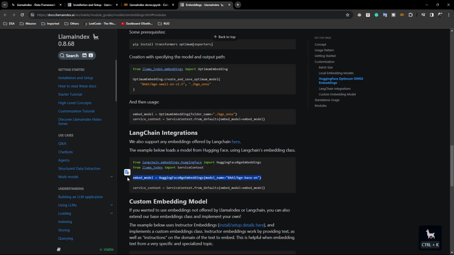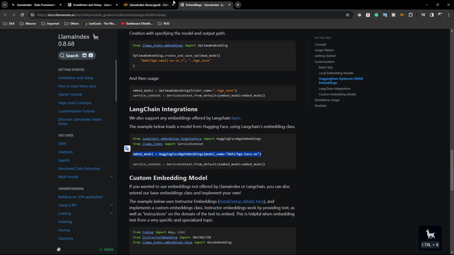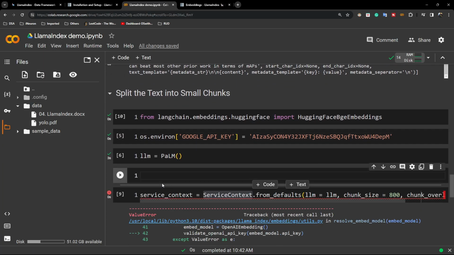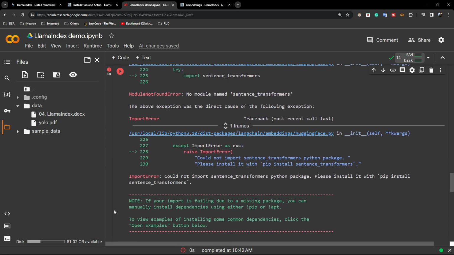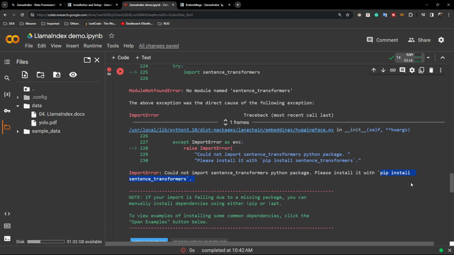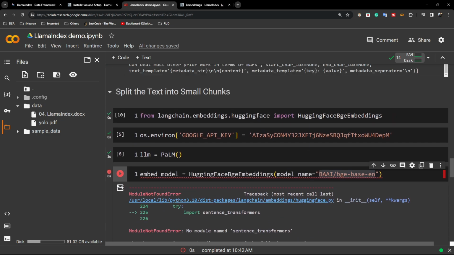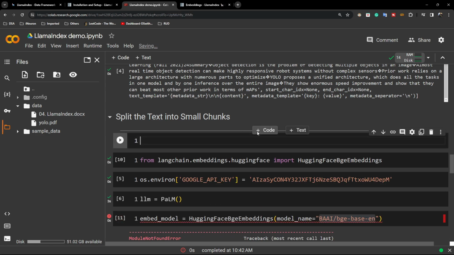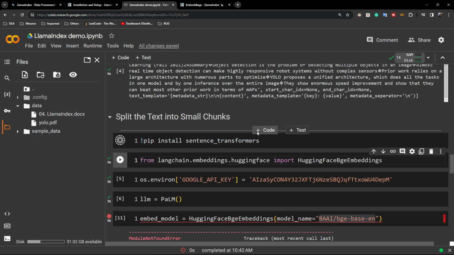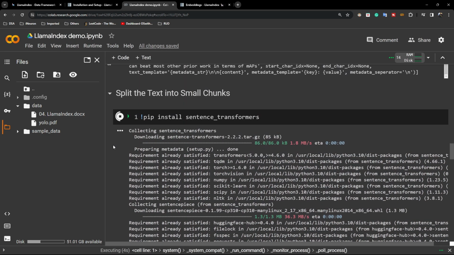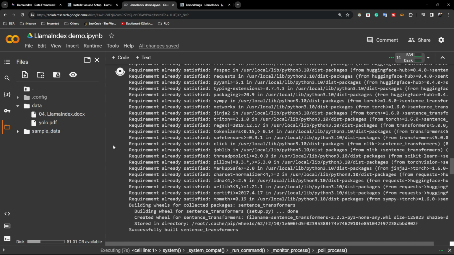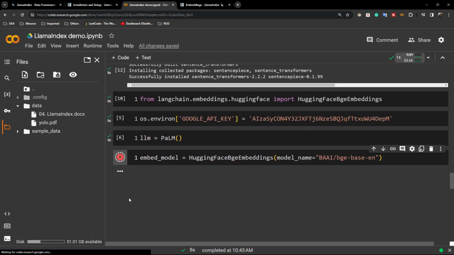Now I need to create one object called embed model. Here I'll be using this model, which is available in Hugging Face. This is the embedding model. I need to install something called sentence transformer for this. So this is the command. Let me install it here. Done. Now let me import it.